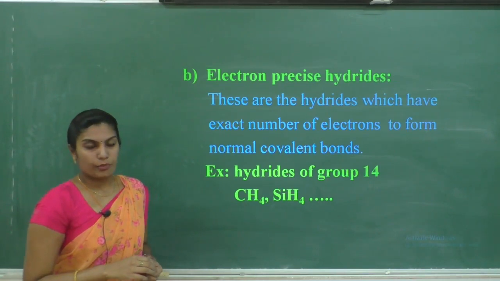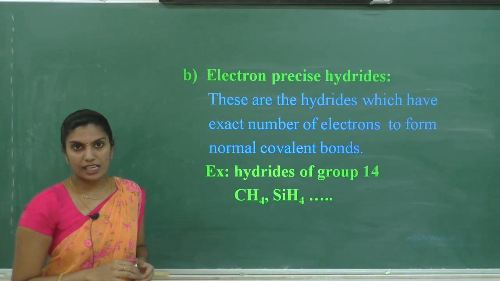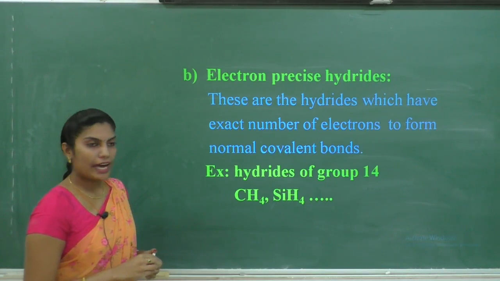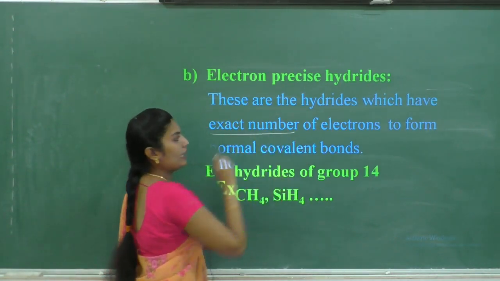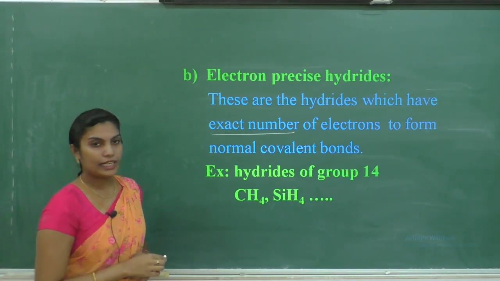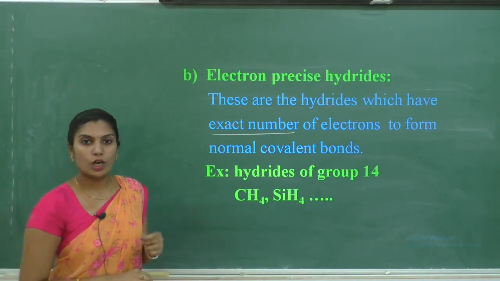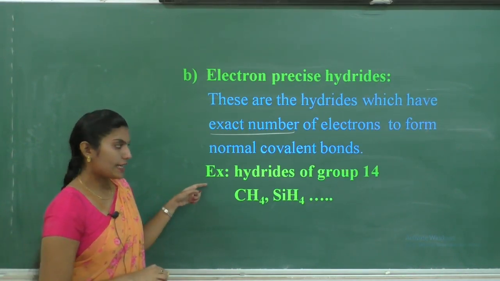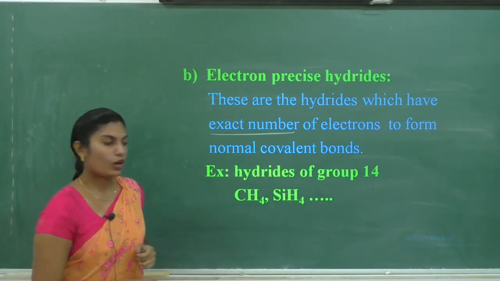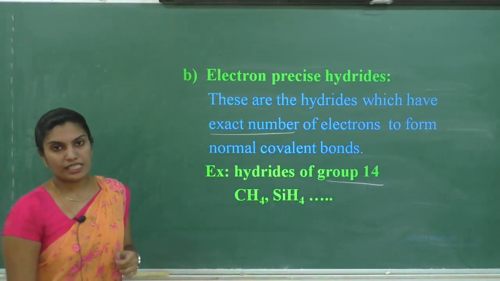Next type of covalent hydrides is electron precise hydrides. These are the hydrides which have exact number of electrons to form normal covalent bond. Example, hydrides of group 14 elements. Hydrides of group 14 elements are called as electron precise hydrides.